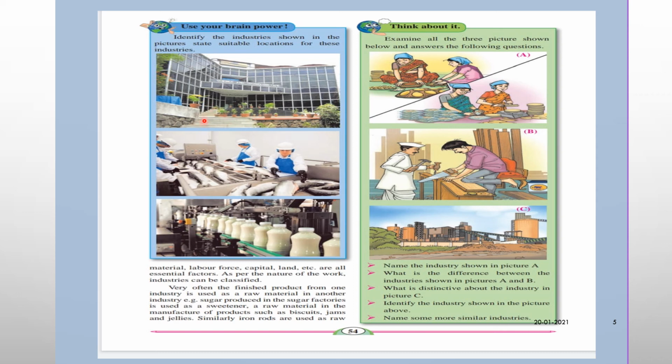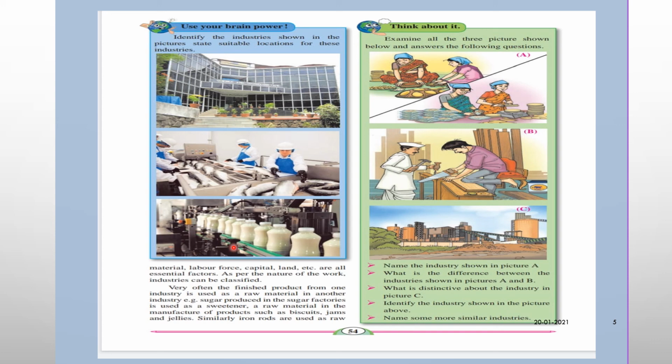The suitable location of these industries is as follows. First one, the information technology industry: a place connected with transportation facilities. Next, fish canning industry: a place near a coastal region. And last, for milk industry, the suitable location is a place near where cattle rearing is practiced.